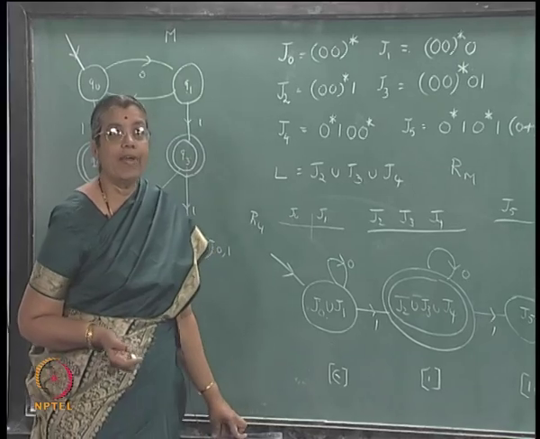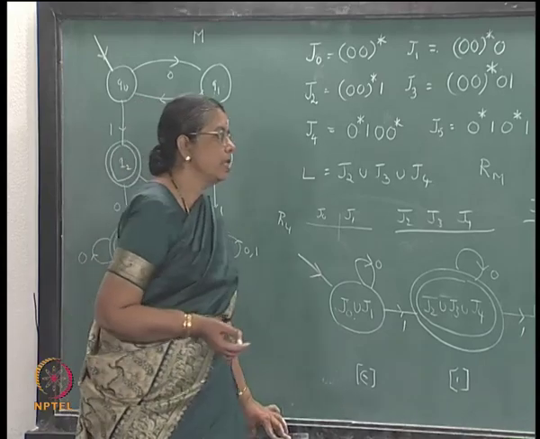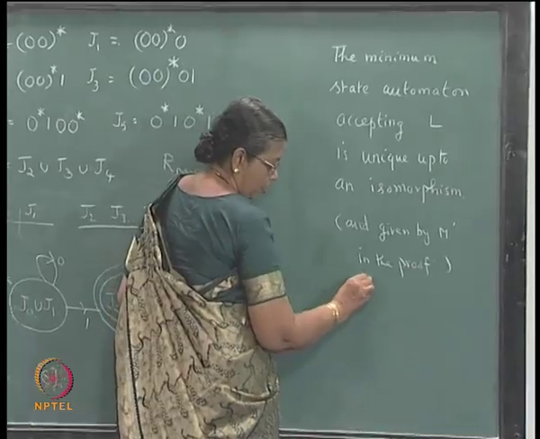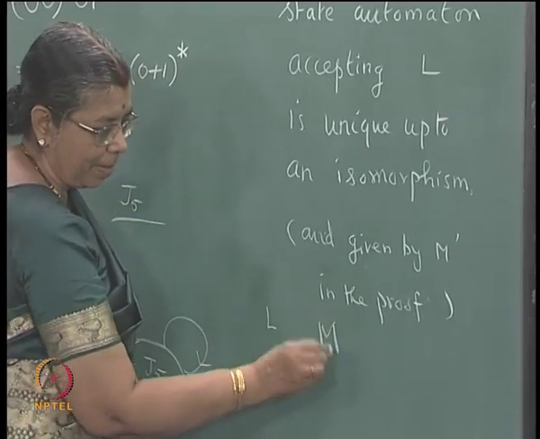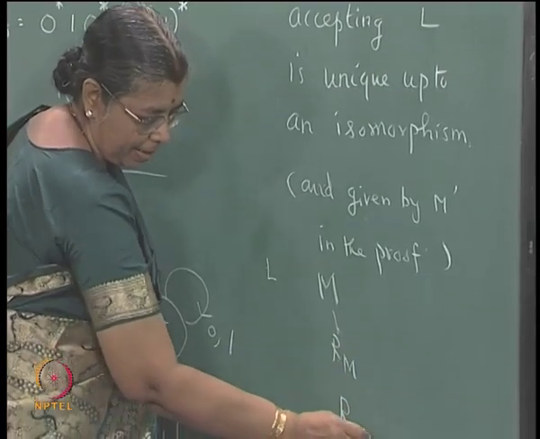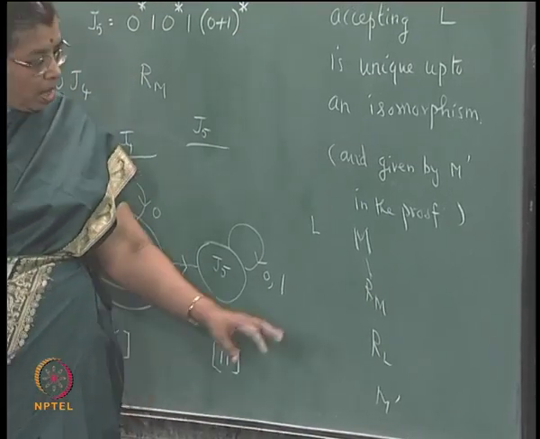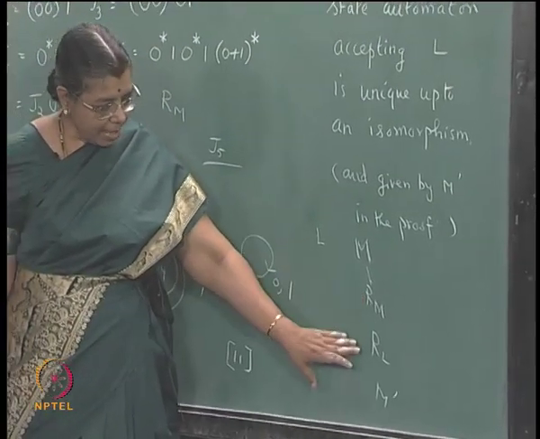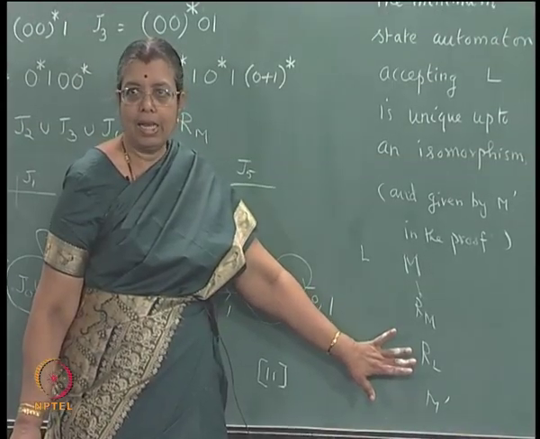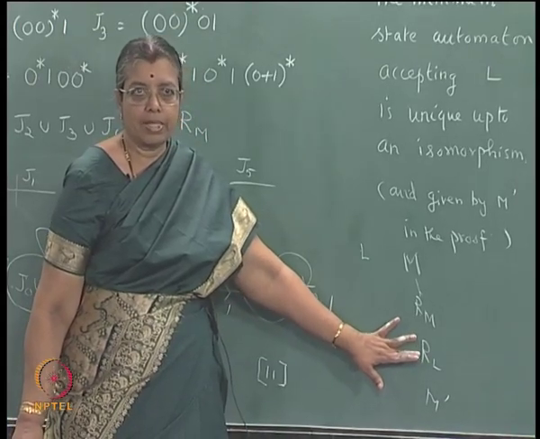Now, how are you justified in saying that? Okay. How are you justified in saying this? First of all, in the theorem if you look, you started with L accepted by M, constructed the relation Rm, and we constructed RL and then M dash. This is the way the proof went. Now, we saw that Rm is a refinement of RL. So, the number of equivalence classes in RL is less than or equal to the number of equivalence classes in Rm.